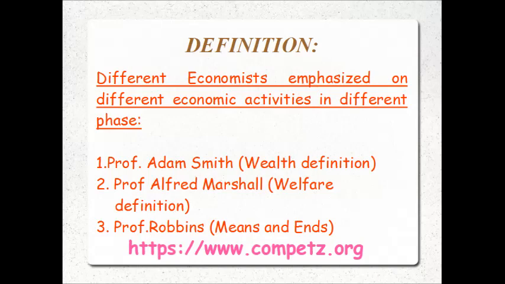The fourth definition, which is not in your notes but is in your textbook, is the growth-centered definition. I will just repeat. Four definitions are there. First is the welfare definition, second is the material welfare definition, third is the scarcity definition, and fourth is the growth-centered definition.